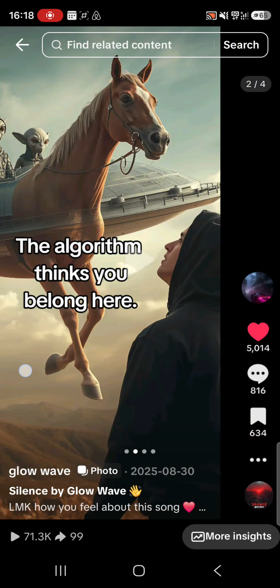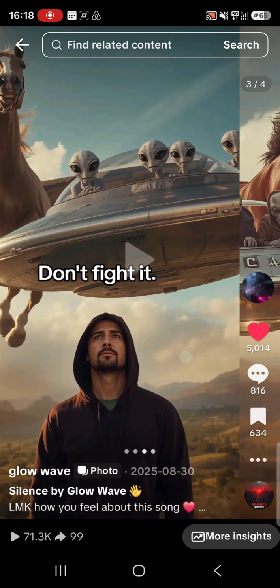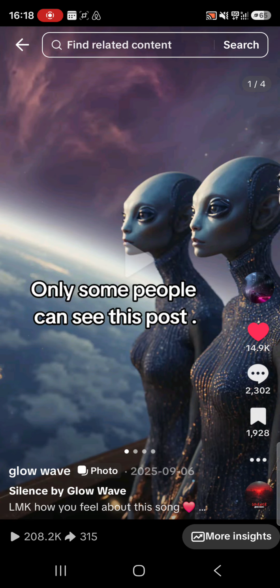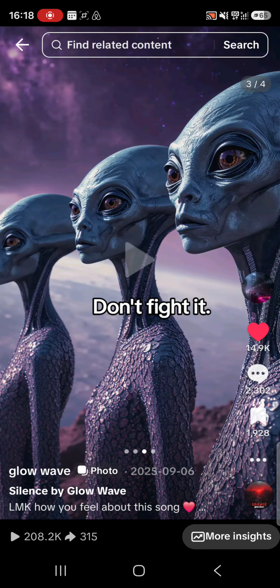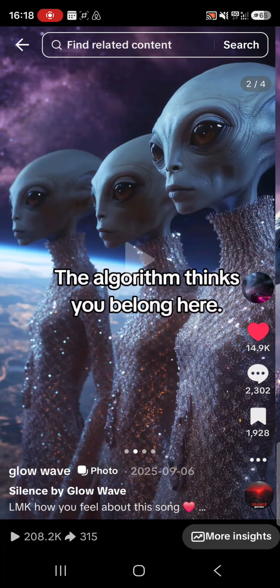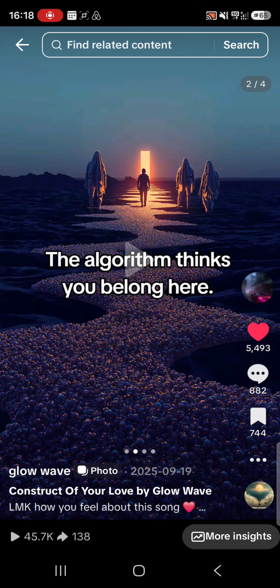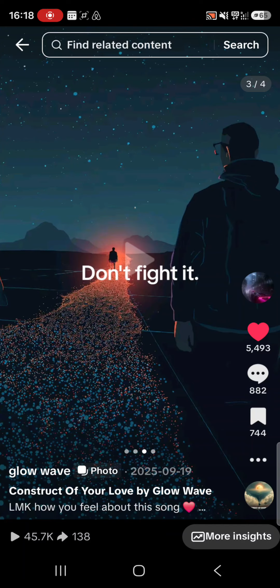And basically what we've done here is there's 4 pictures. The pictures are basically AI generated. The song is not AI generated. This one here is an alien style thing. And I'm very, very consistent with my uploads. This one has 200,000 views, right? Very consistent with my uploads. It's got these pictures, it's got these same words. And this is nothing new. Lots of people have done stuff like this before and have these types of text on their carousel pictures.